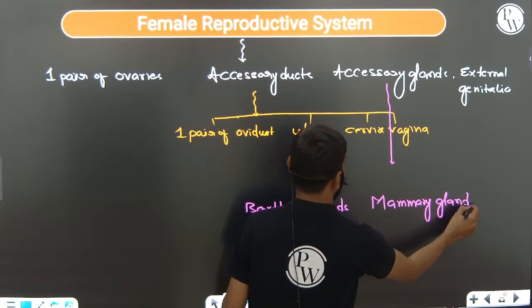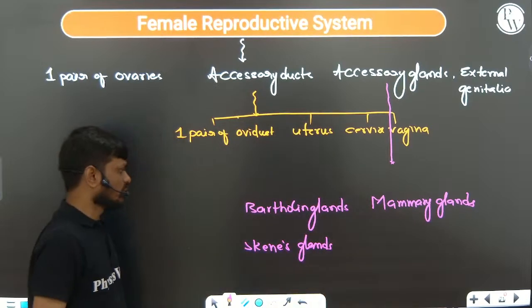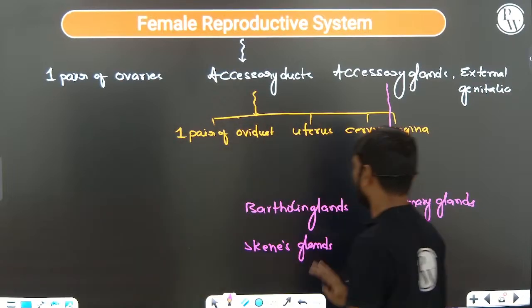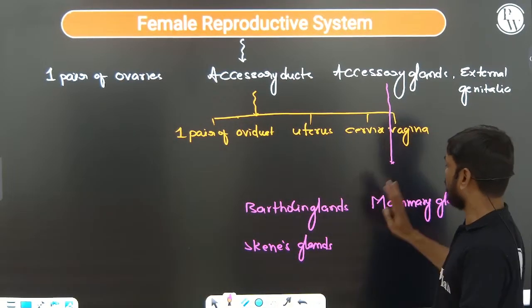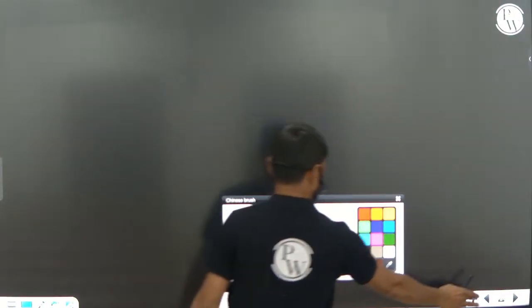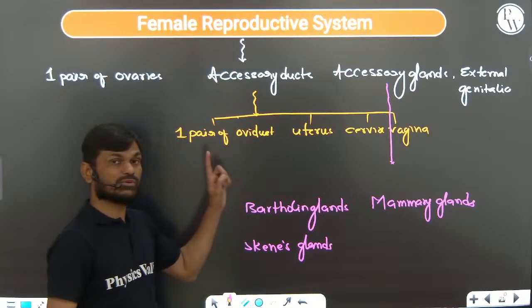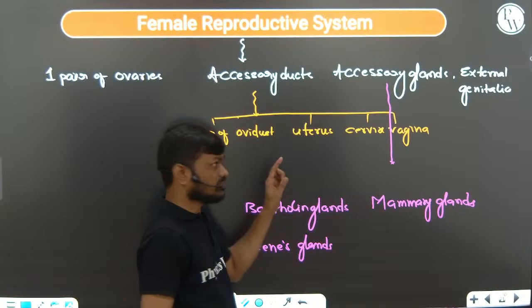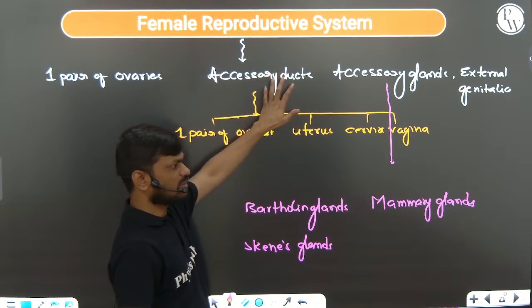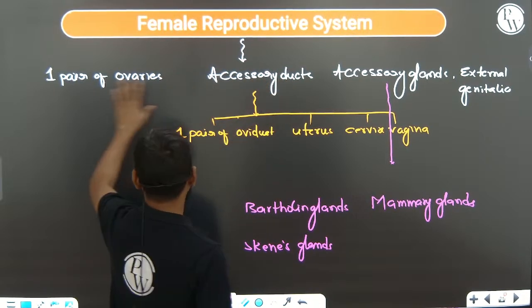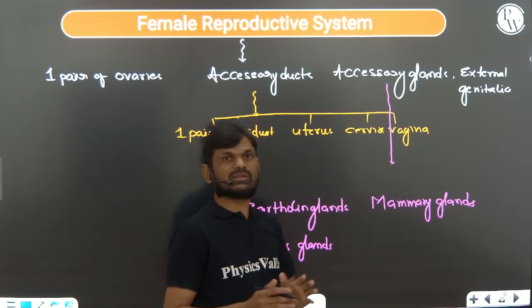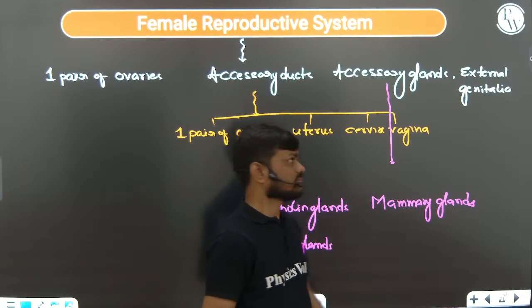Okay, mammary gland. So one by one we will take. Very, very important. Here you have to focus, this is a very important area. In female, all these reproductive parts, mainly ovaries, oviduct, are present in the pelvic region, lower abdominal region.